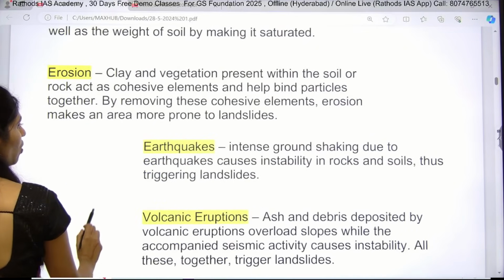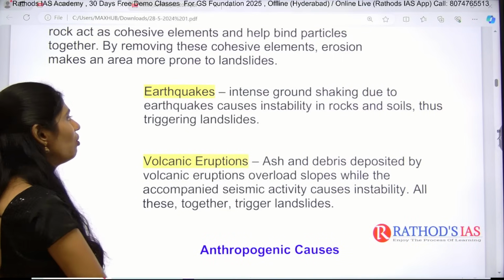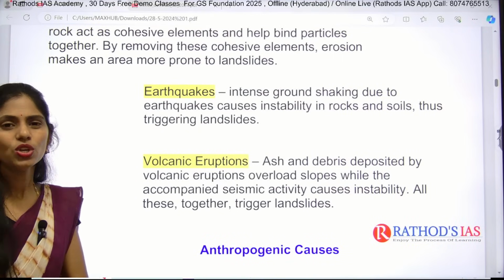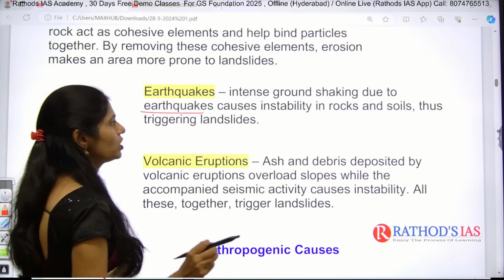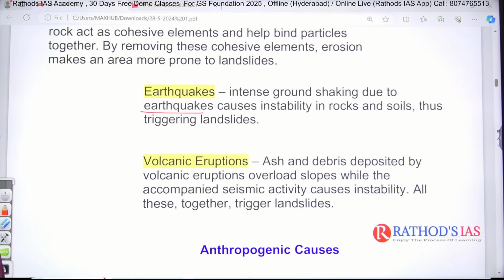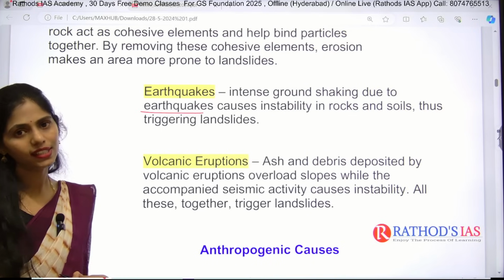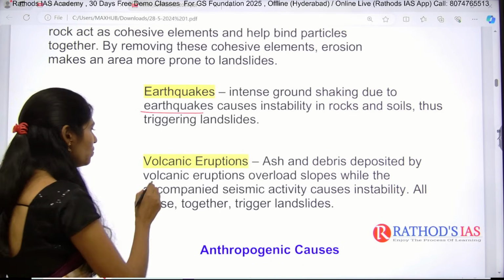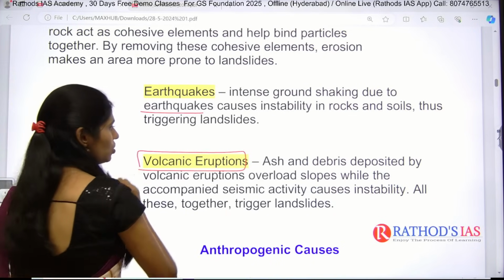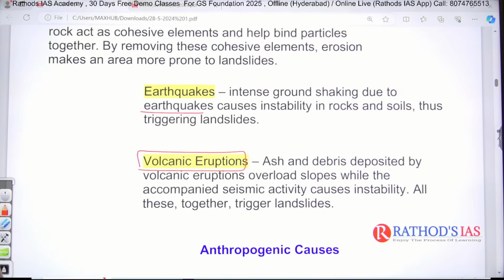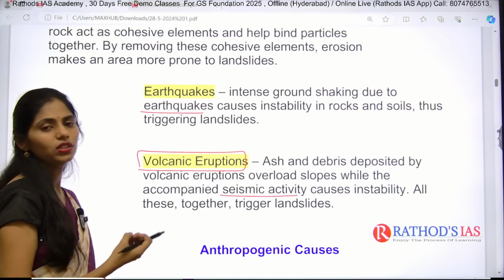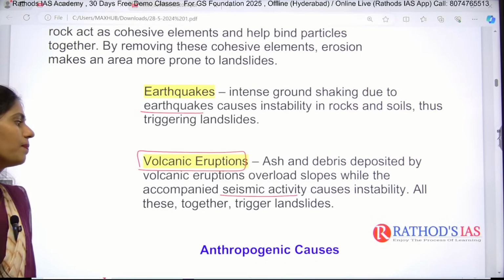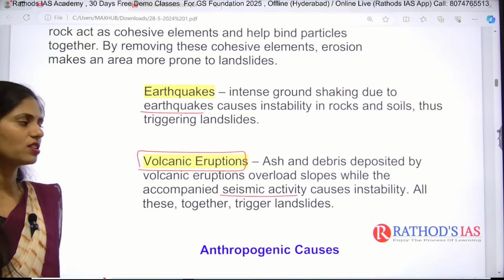And next one is earthquake. So intense ground shaking. Whenever there is shaking of ground, it is called an earthquake. Because of this intense shaking of earth due to earthquakes, there is instability in rocks as well as soils, and that will trigger landslides. And next one is volcanic eruptions. Ash and debris deposited by volcanic eruptions overload slopes, while the accompanying seismic activity also causes instability. So in this way also it will trigger landslides.